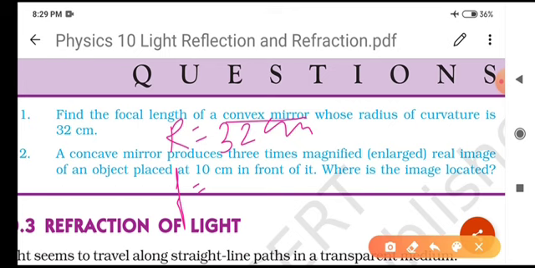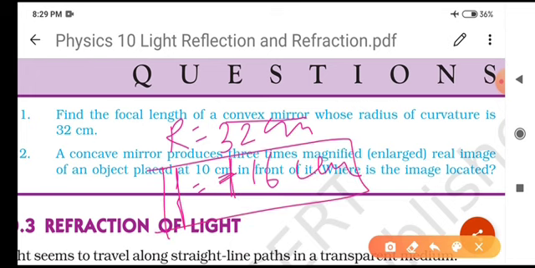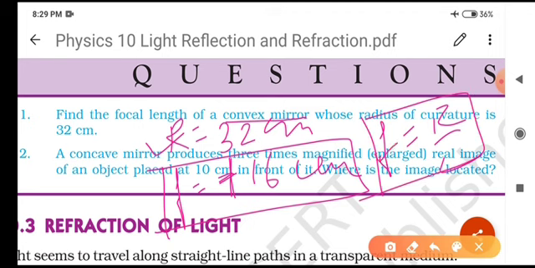The relation between focal length and radius of curvature: focal length is just half of the radius of curvature. So the value of focal length will be plus 16 centimeter. F is equal to R by 2. This is the exact relation between focal length and radius of curvature.